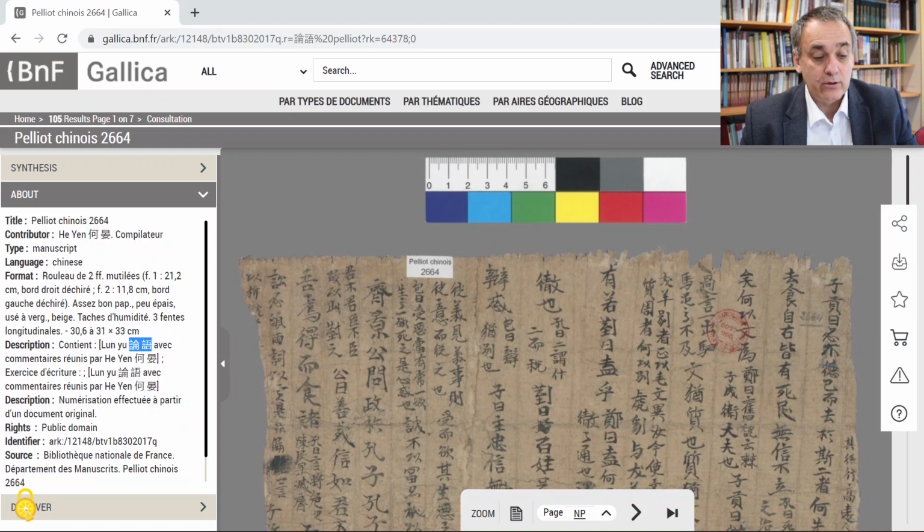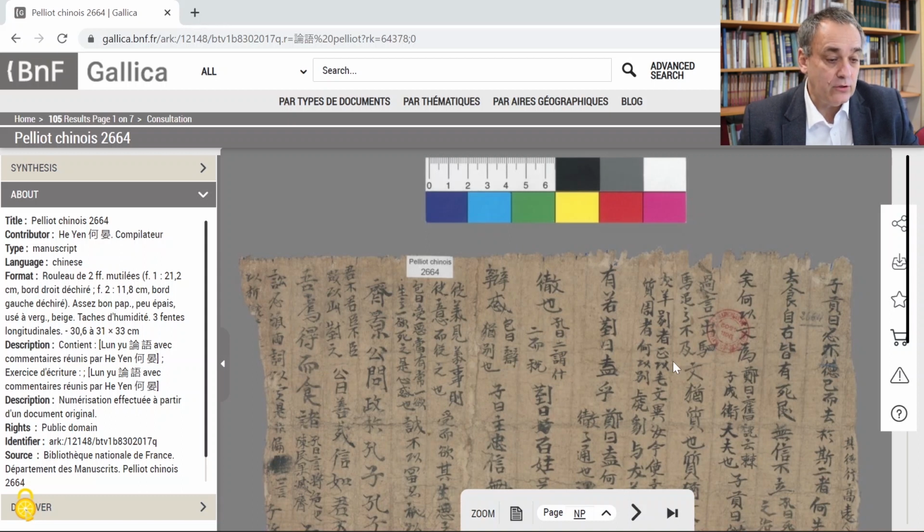But not all manuscript descriptions have the title of the text. Sometimes the title is not recognized, or sometimes the title is misrecognized. And so then you don't find it in the search. So what do you do then? That requires us to do something else. Basically both the IDP website and Gallica, that is the BNF website, are limited in the sense that the results will not be complete. So they can help you find a text, but they will not be able to find you all the manuscripts with that text. And so you have to find other ways to track your text.